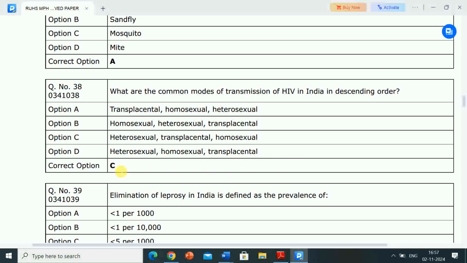Correct answer is option C, heterosexual, transplacental, homosexual. So the common modes of transmission of HIV in India in descending order are heterosexual, transplacental and homosexual.